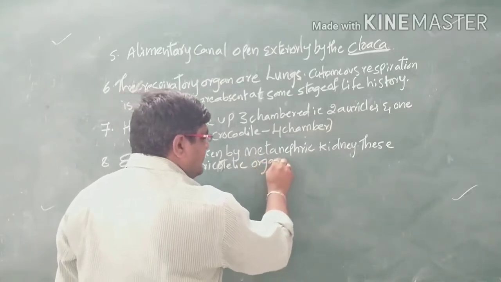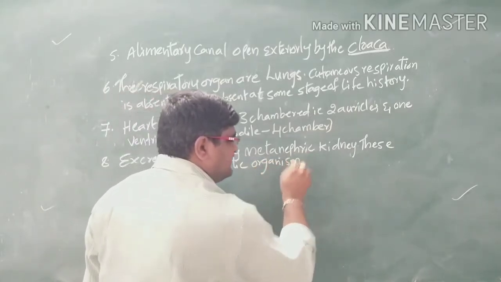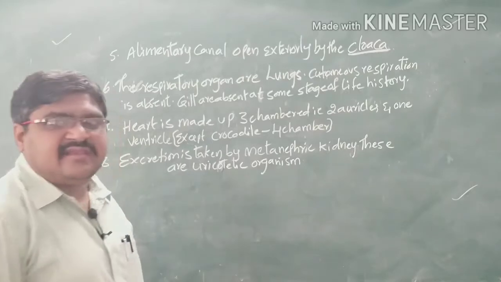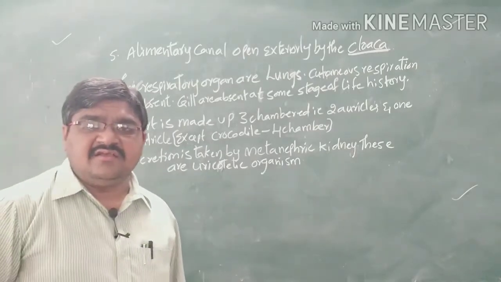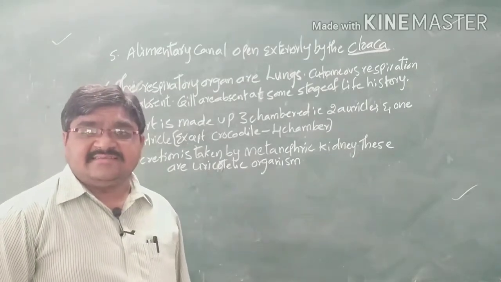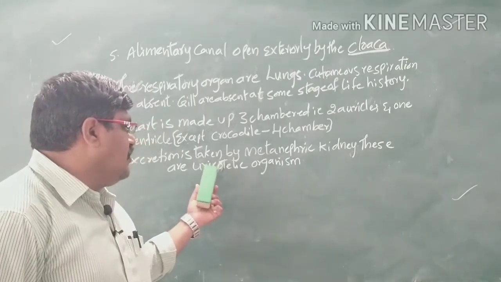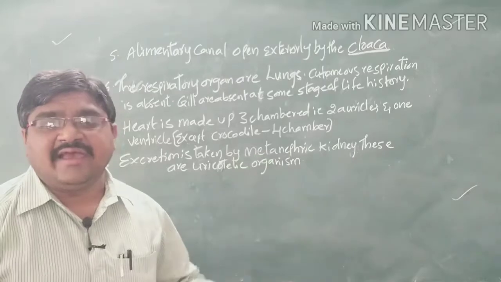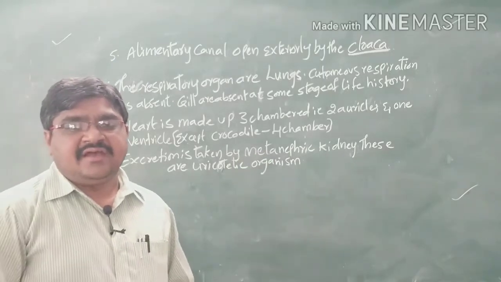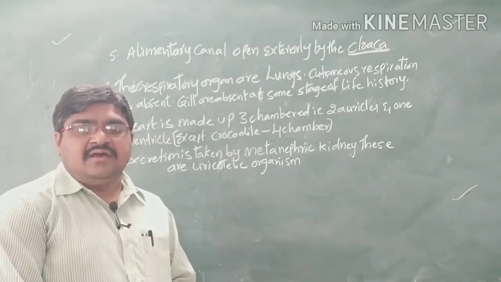That means the main excretory product is in the form of uric acid. So they are called uricotelic organisms.